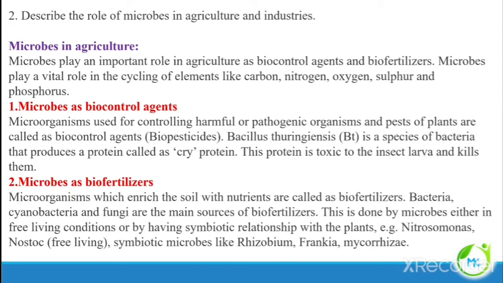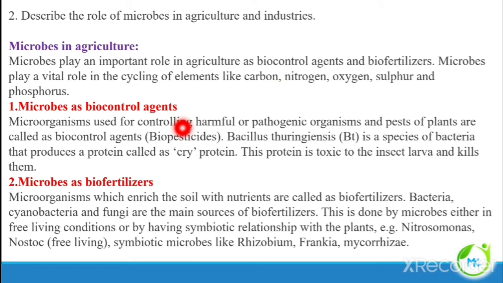Describe the role of microbes in agriculture and industry. So they are asking the application in agriculture and industry. So this is microbe application in agriculture. So in agriculture, the microbes play a role as biocontrol agents and biofertilizer, and also they recycle the elements.